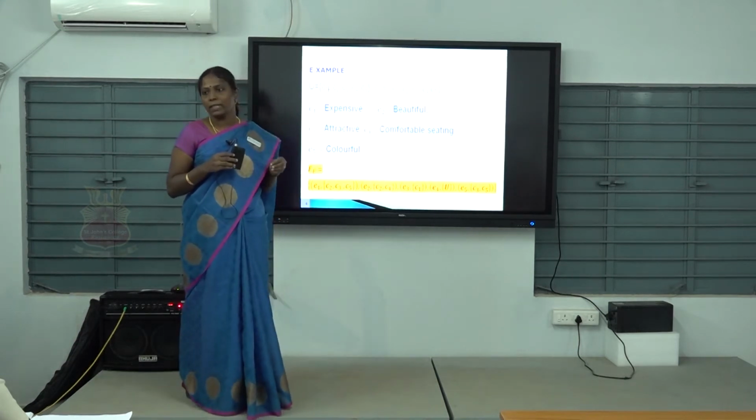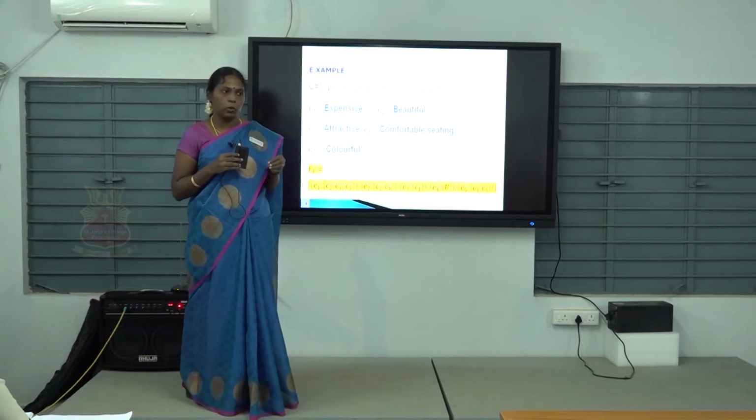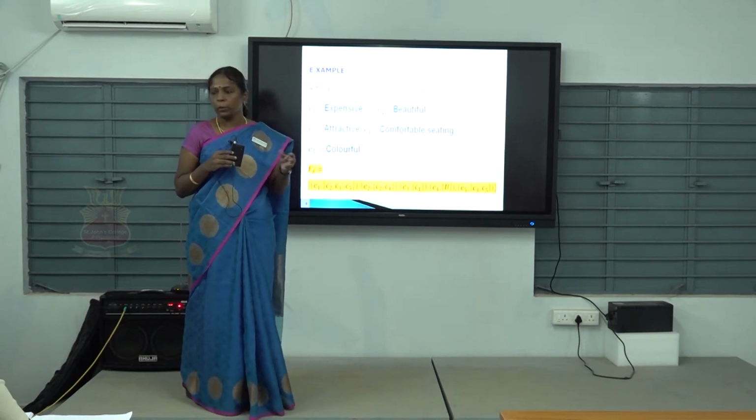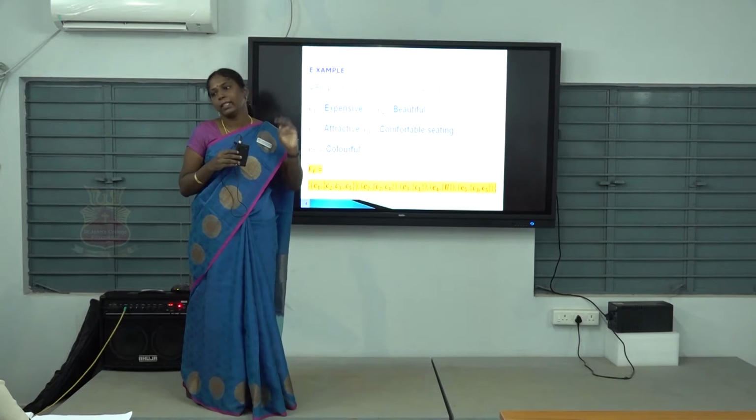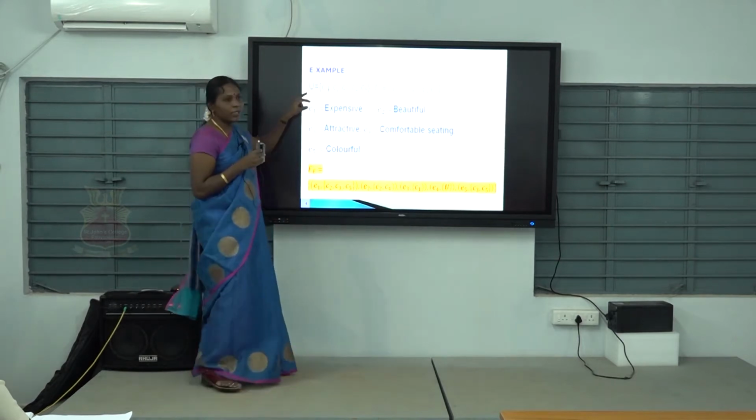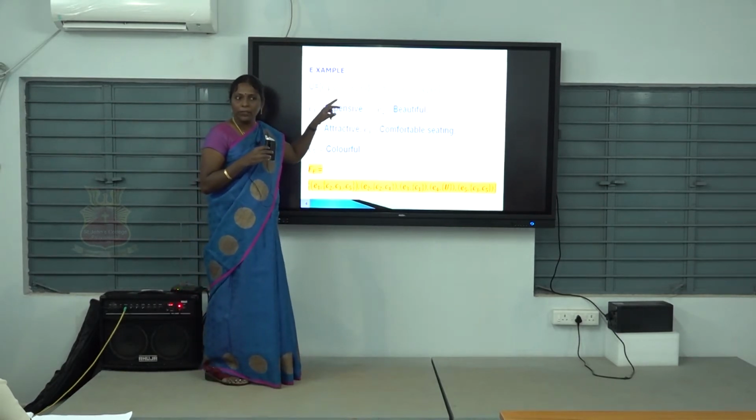So now consider this example before going into the definition of soft set. How to convert this problem into a mathematical problem? The problem you have now, I know. What's your problem? To choose the correct car. To choose the correct decision. So how to convert it? How many cars are there in the universe?